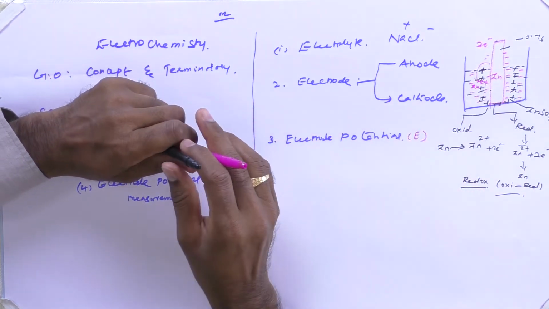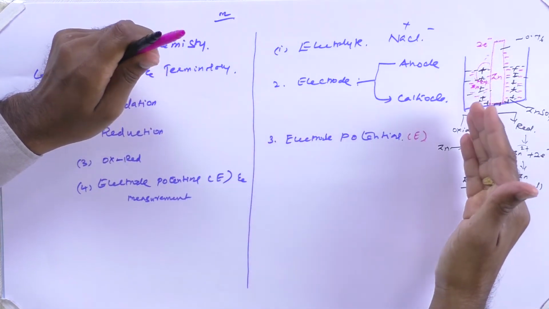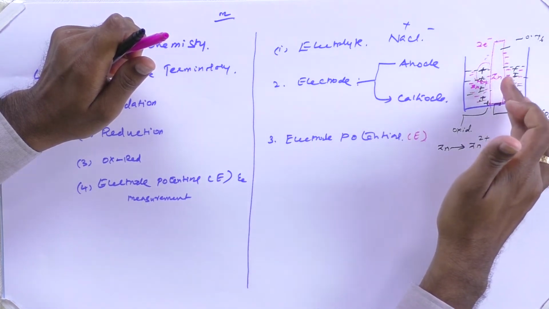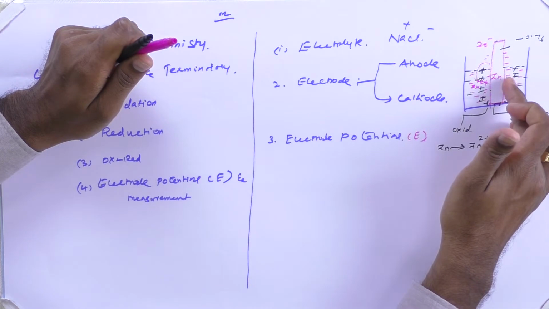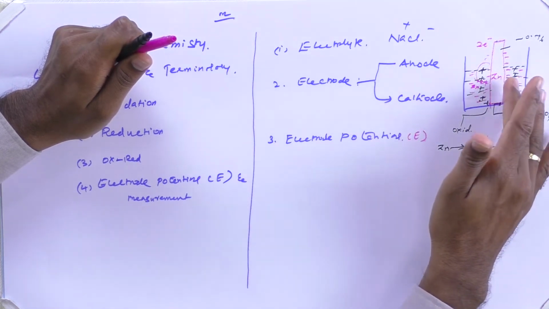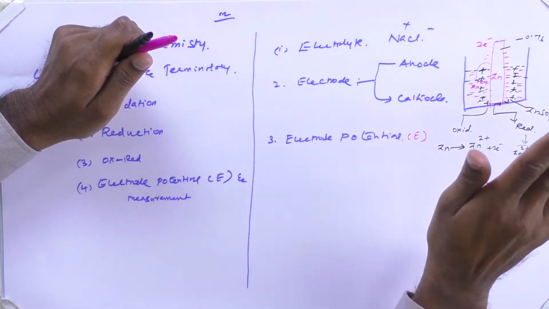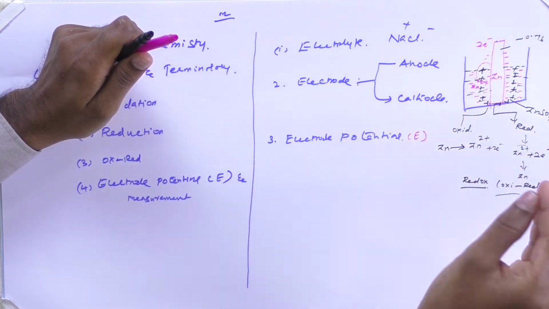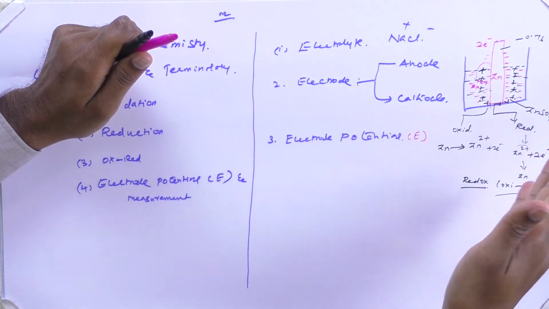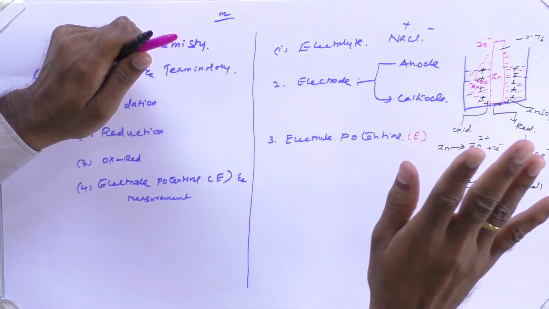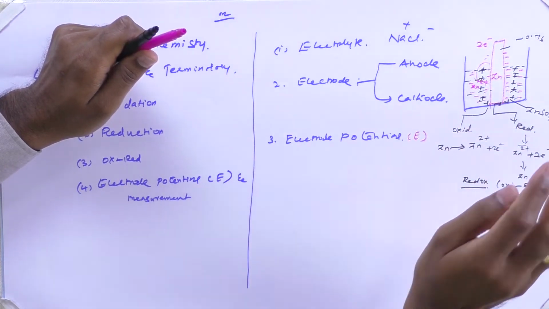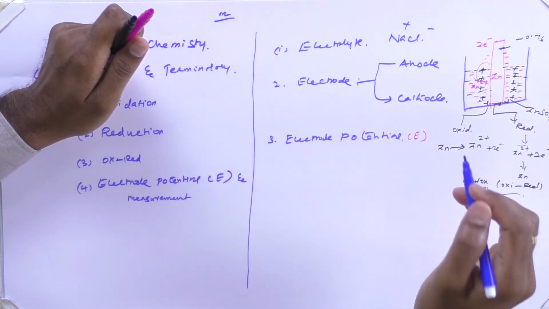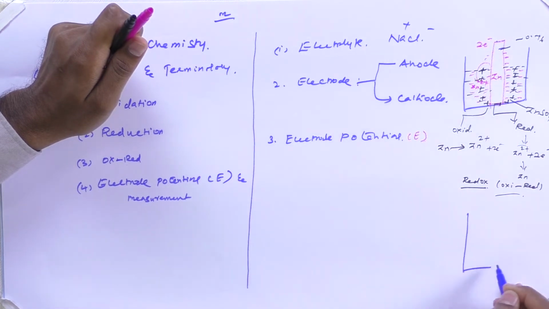The electrode potential is nothing but the potential difference that develops due to the formation of positive and negative layers between the metal rod and the solution compartment. Therefore, electrode potential is defined as the tendency of a metal rod to undergo either an oxidation or reduction process. That is called electrode potential at standard conditions, at 25 degree centigrade. This is one concept, and the second concept is going to be the reduction process.